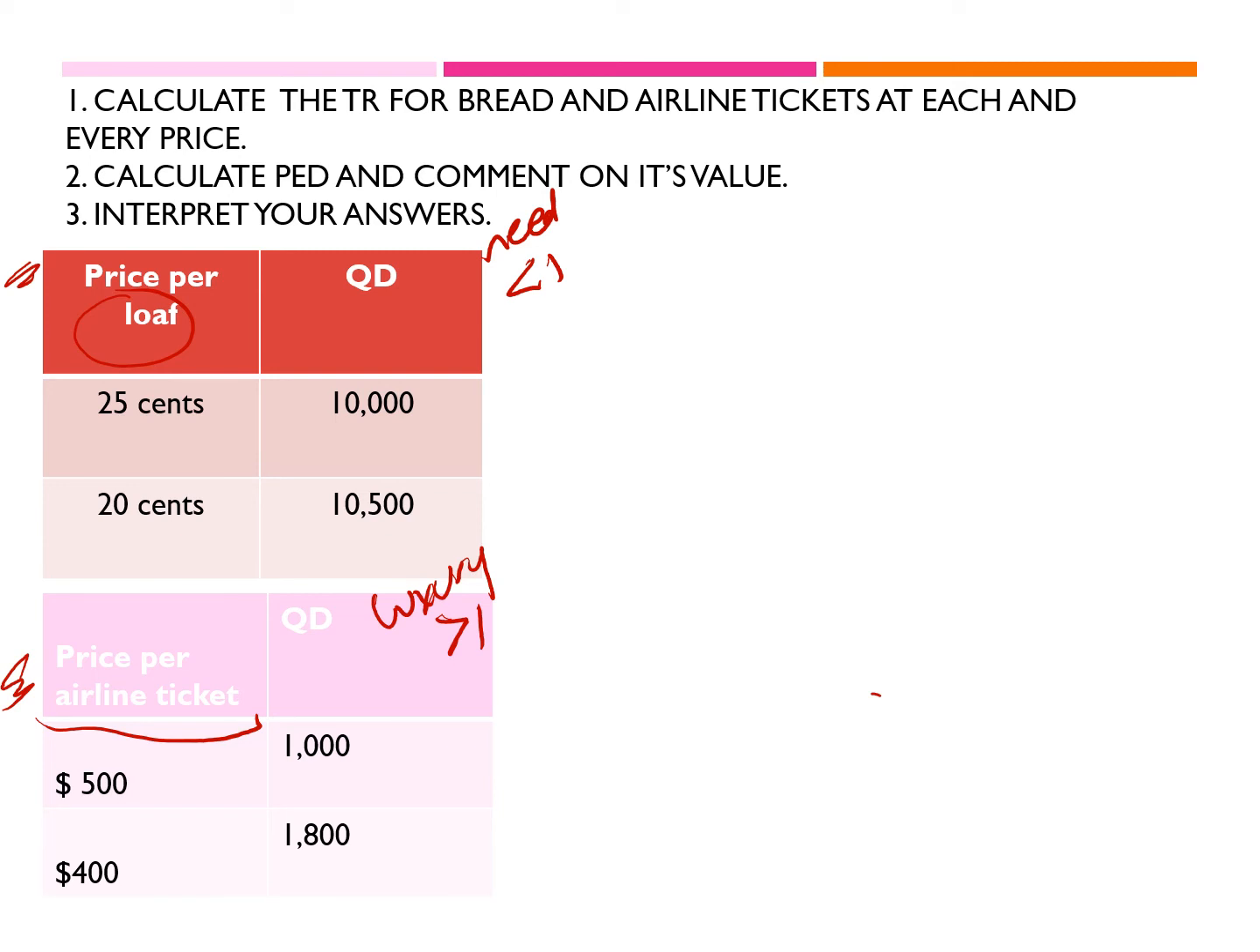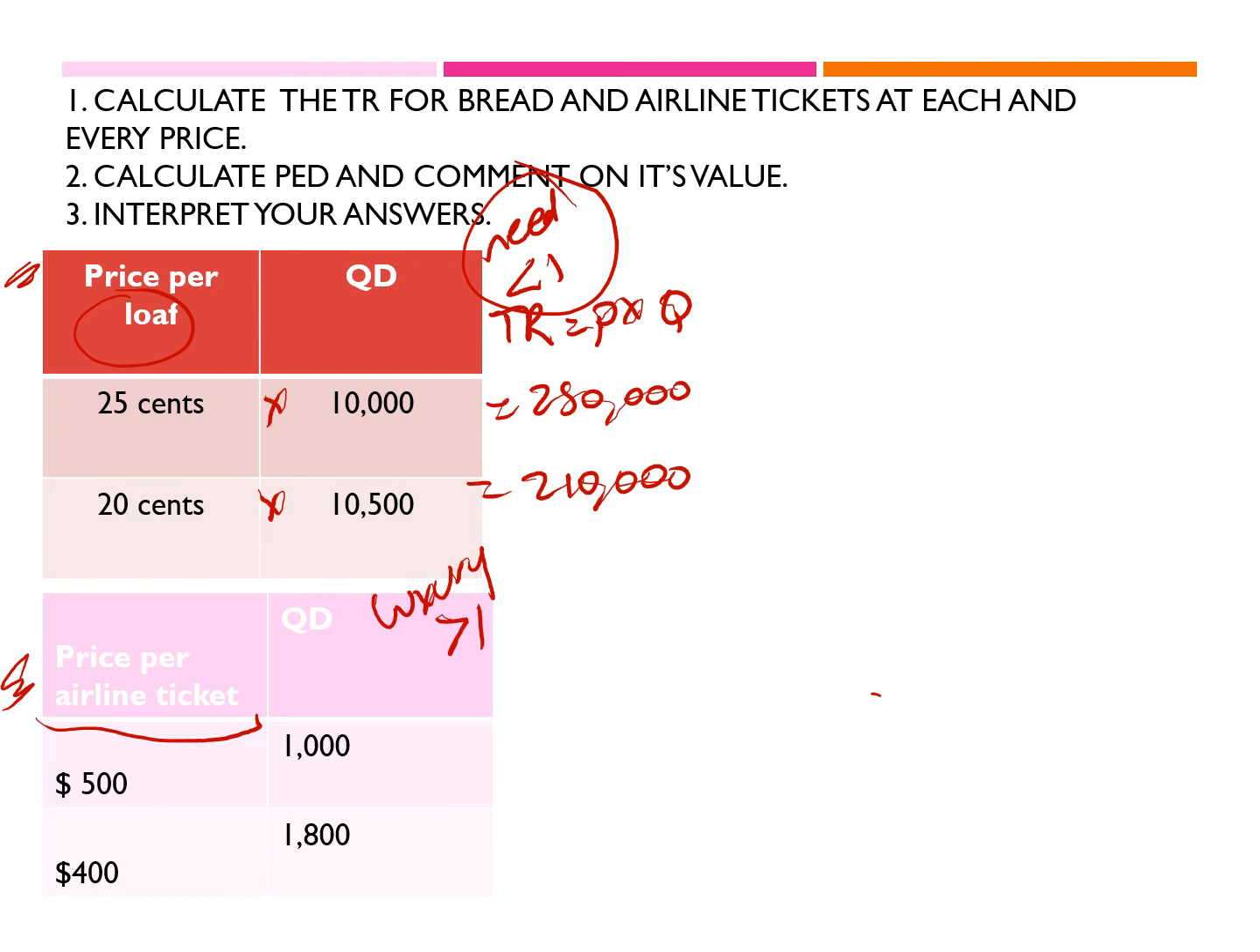Before I find elasticity for each, I would like to find the total revenue, which is price times quantity. Since this is inelastic demand, I think I would be making more revenue if I sold my product at a higher price. So 25 times 10,000 is 250,000 cents. And at the other price, this would be 210,000. So where is my total revenue higher? It is when I was selling at 25 cents.